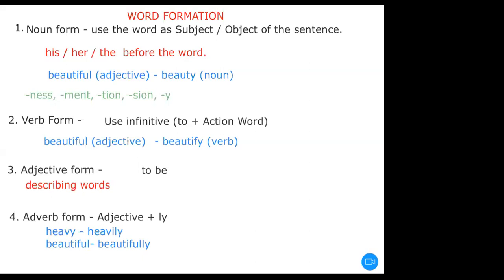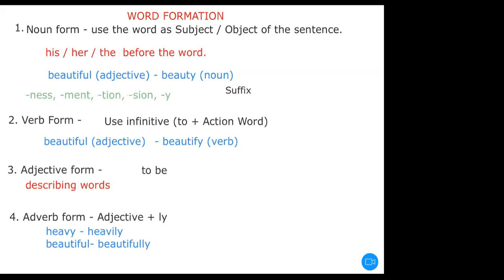Always remember, whenever you are making the noun form, you are attaching suffixes like ness, ment, tion, sion, or ty. When I say suffix, you are attaching something next to the word. When I say kindness, kind is the base form, the root form of the word, and I'm simply attaching ness with it. So this becomes my noun form.